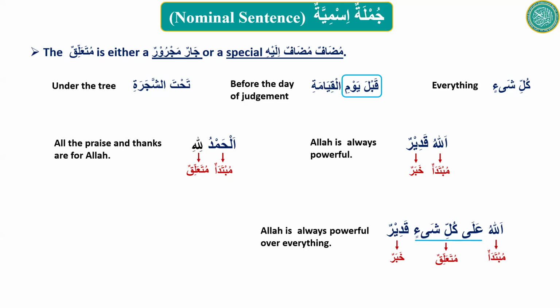Sometimes the khabar will be absent and there will be a muta'alliq in its place. And in some sentences, all three will be present. But one thing you see, mubtada is always there. Khabar and muta'alliq are optional. Either khabar will be there or muta'alliq will be there. So mubtada will make a sentence with khabar or muta'alliq or with both of them.